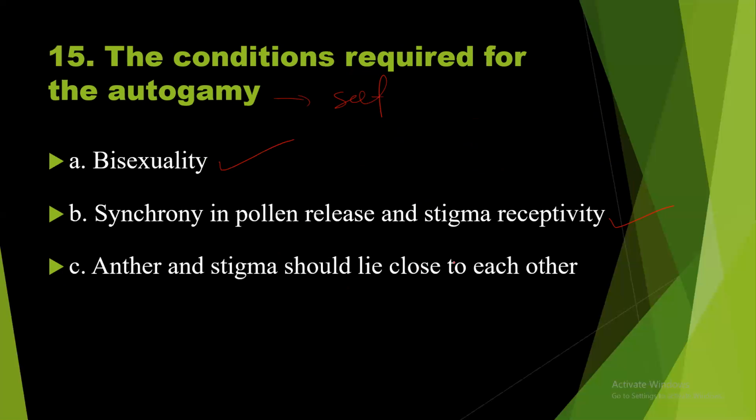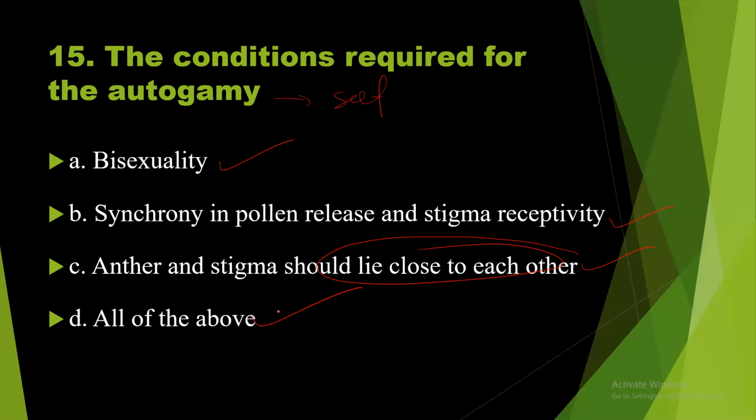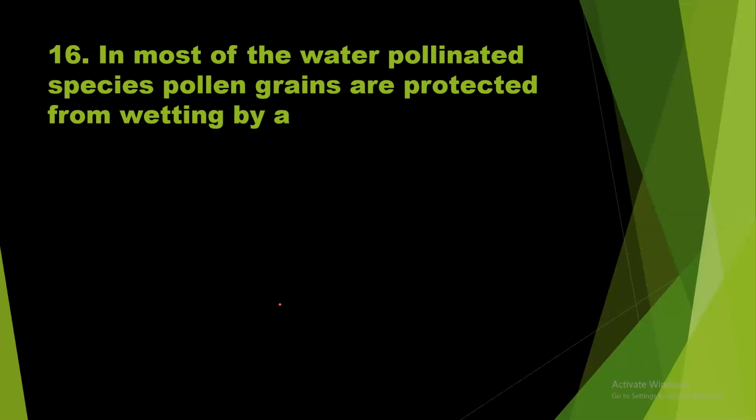Anther and stigma should lie close to each other. Otherwise, no chance for the deposition of pollen grains from the anther to the stigma of the same flower. So that should be the required feature. So the answer is all the above, option D.